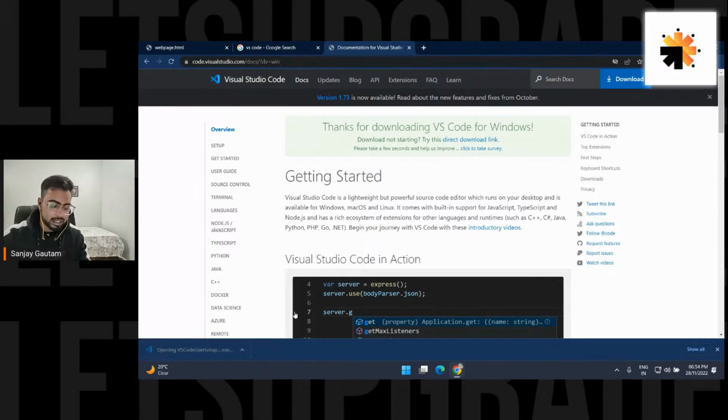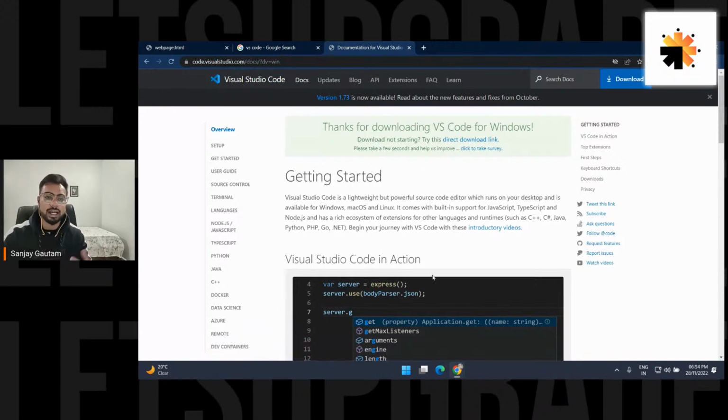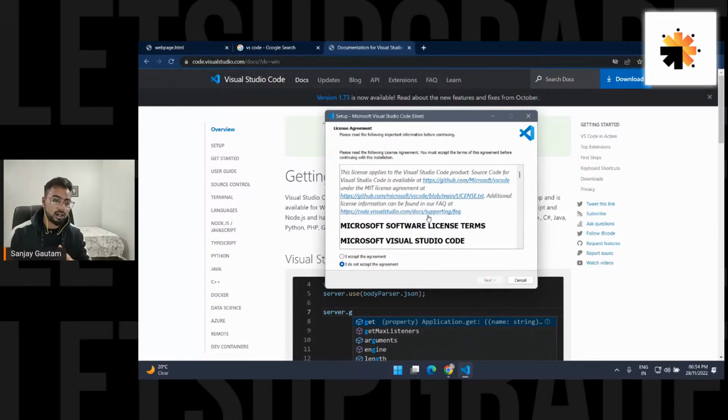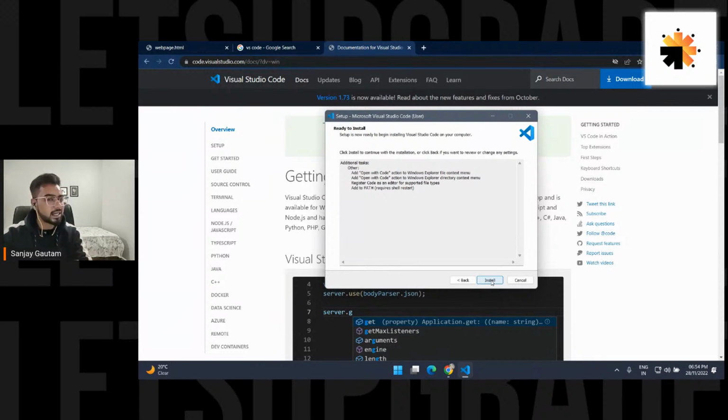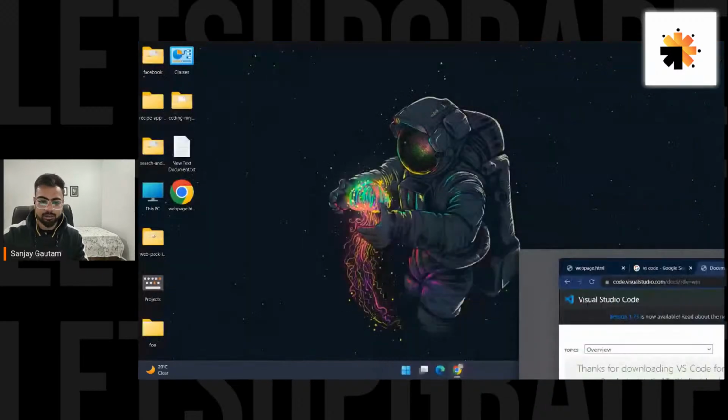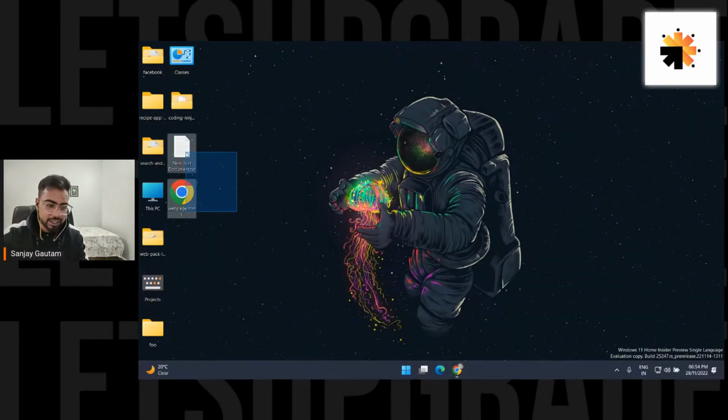By the way, VS Code has some extra features, and we call them extensions. By adding those extensions, you can basically make your VS Code like a Superman. So I accept it, next, and just click on this install button to install it. I'm not going to install it one more time because it is already installed here. Okay, that's great. So now let's start creating a website.